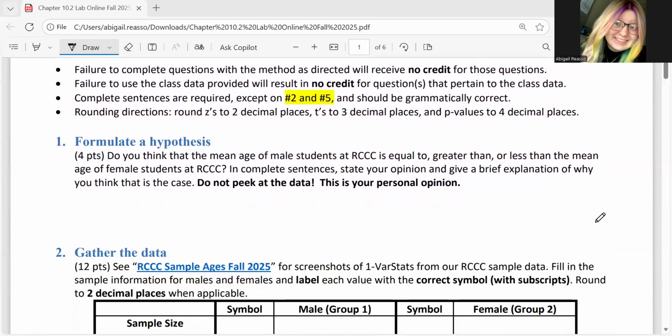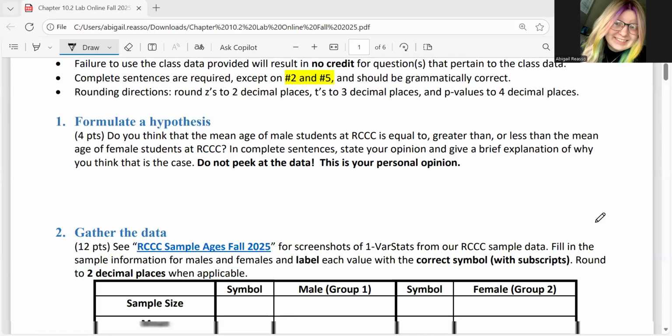So our first question here is formulating a hypothesis. So do you think the mean age of male students at Rowan-Cabarrus is equal to, greater than, or less than the mean age of female students at RCCC? Right? This is just your opinion, and you should just give an explanation why you think that's the case. This is not reflective of the data specifically. It's just what you see and what you think.